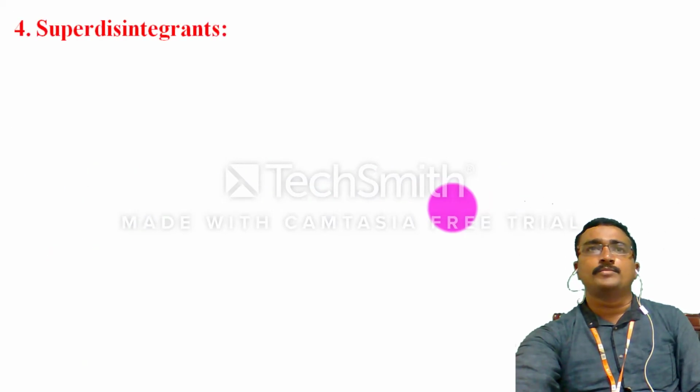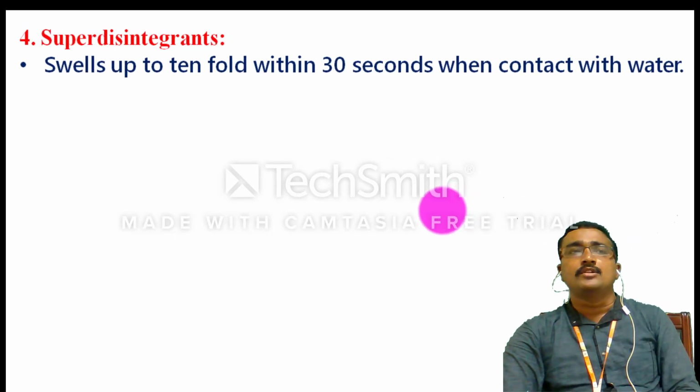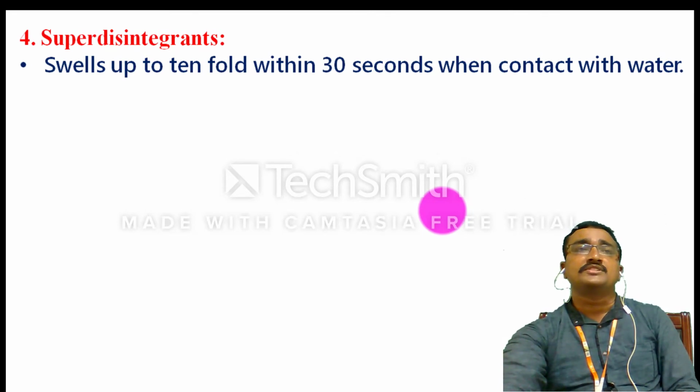And also we are adding super disintegrants, especially for tablets like mouth disintegrating tablets, fast dissolving tablets, or oral disintegration tablets. Super disintegrants are added mainly for oral dosage forms, the tablets which disintegrate in the mouth itself. If you add super disintegrants to mouth disintegrating tablets, the tablet swells up to 10 folds. Within 30 seconds the tablet disintegrates and releases in the mouth itself, because once it comes into contact with saliva or water.